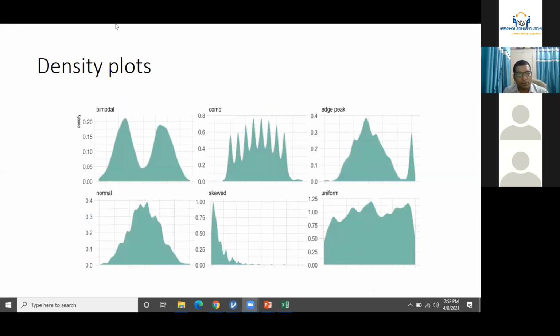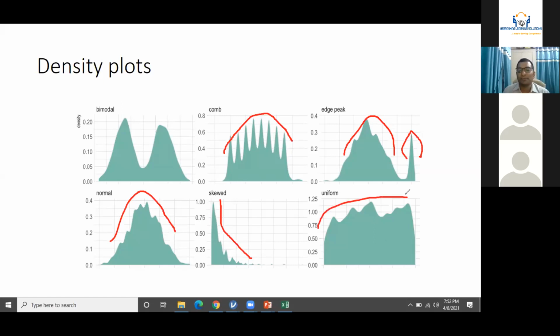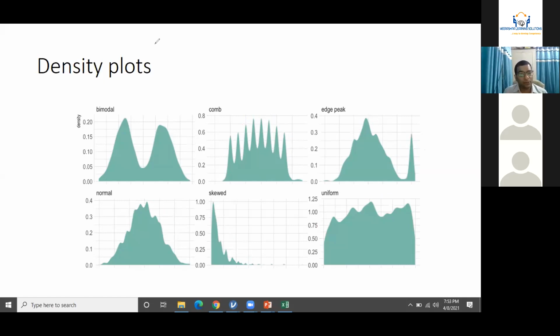Then it is about the density plot, which is again very similar. This one is bimodal. Your data is having two modes. Your data is having multiple modes. Your data is having one mode as a full mode and another mode as a partial mode. This is completely normal data. You need not look for a bell shape every time. Skewed data is not workable. Uniform data, so probably everyone is of the same height. Everyone is of the same value. Working on this plot will again not be a good idea.